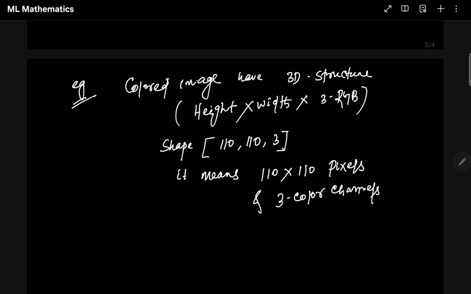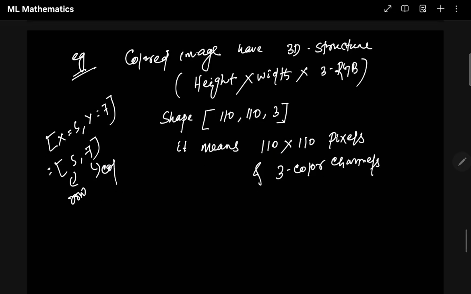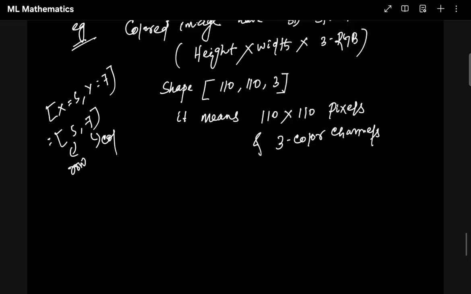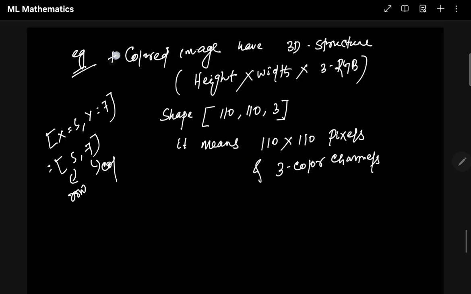Clear? Hopefully you guys are clear how we are representing it right now. So when we represent a matrix, we represent it like this: x equals 5, y equals 7. That means we are mostly saying 5, 7. This is row, this is column. Now in this case we are saying height, width, and there is RGB, but this is particularly for images.